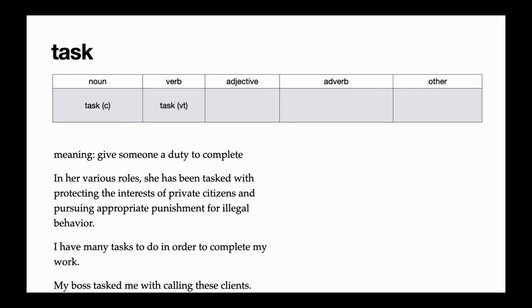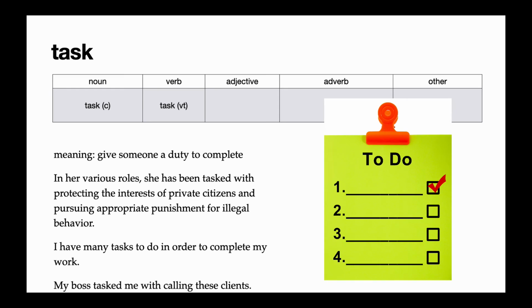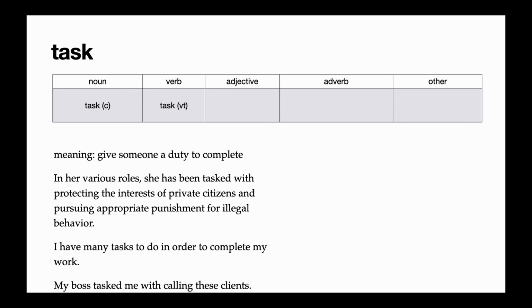However, task is most commonly used as a countable noun, meaning a small job. I have many tasks to do in order to complete my work. That means little things. Examples of tasks could be picking up something for a job, calling a client, writing an email. These are small tasks.